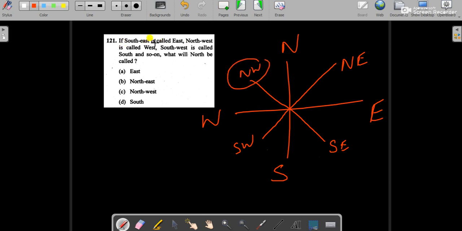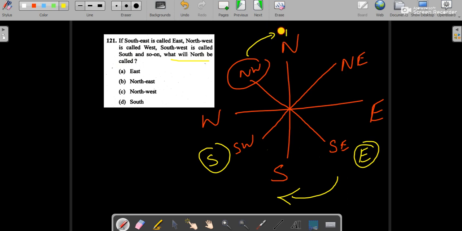If southeast is called east, that means this is the new east, and southwest is called south. That means our directions have moved in a clockwise direction. The question is asking what north will be called. Northwest will shift up to north, so our answer is option C, northwest.